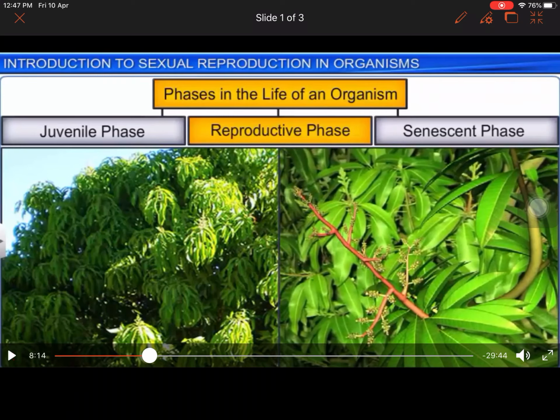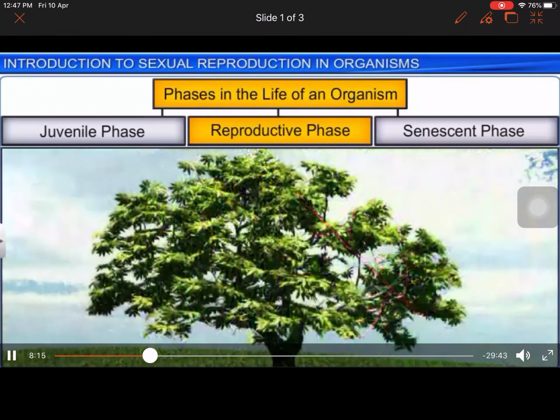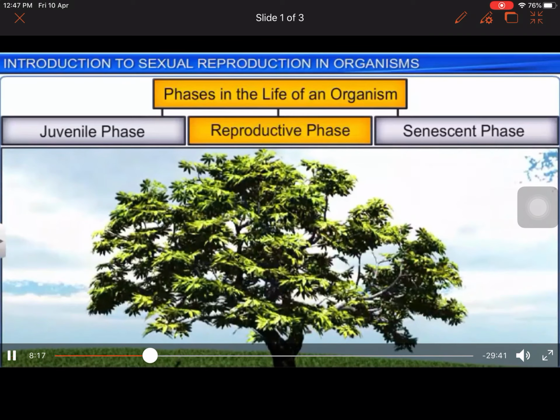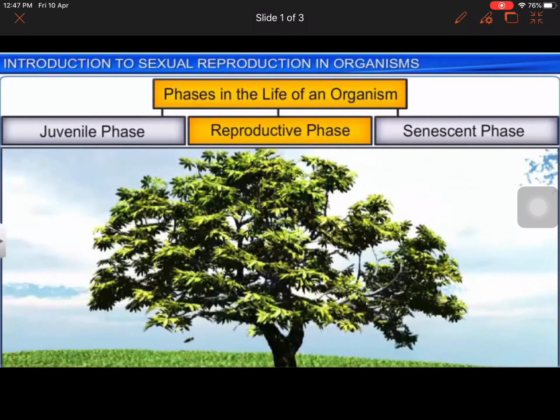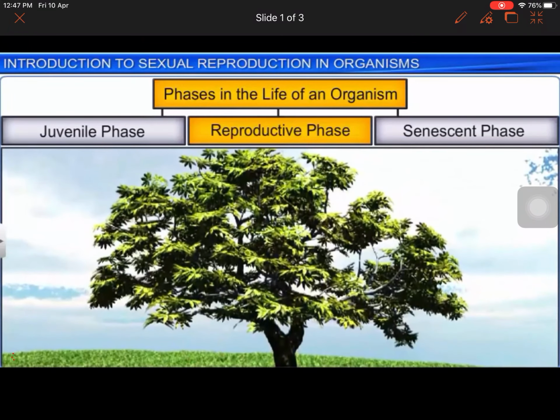Any stigma which is present in any plant has the tendency to attract those pollens which are from other plants, and we will discuss it in the next chapter, which is based on basically the pollination. That's because perennials, which have a long reproductive phase, keep shedding their leaves throughout the year or once a year in winter.